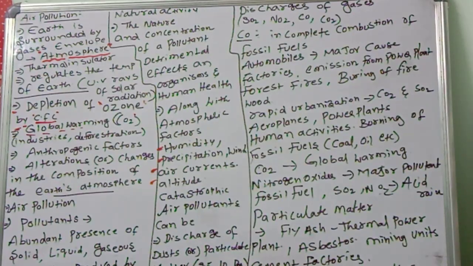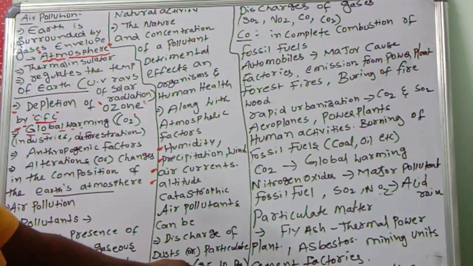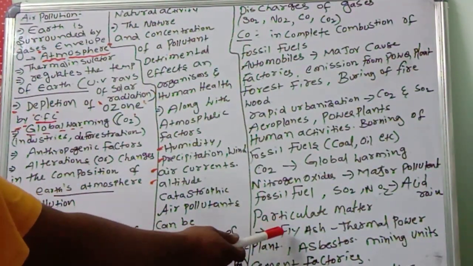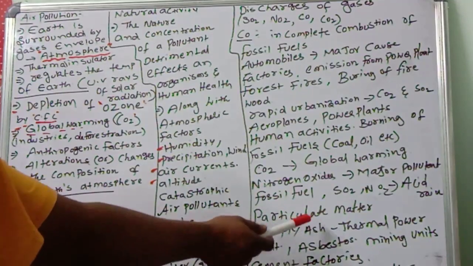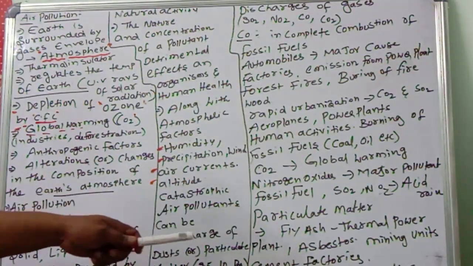Next, particulate matter. What is the meaning of particulate matter? Small sized particles, 2.5 to 10 parts per minute. These also come from fly ash and thermal power plants.